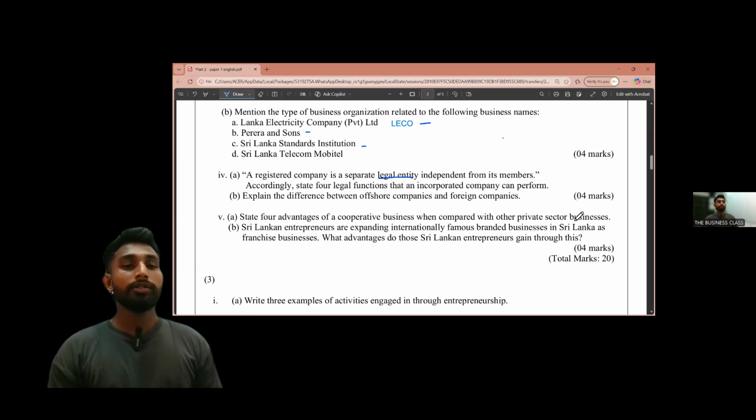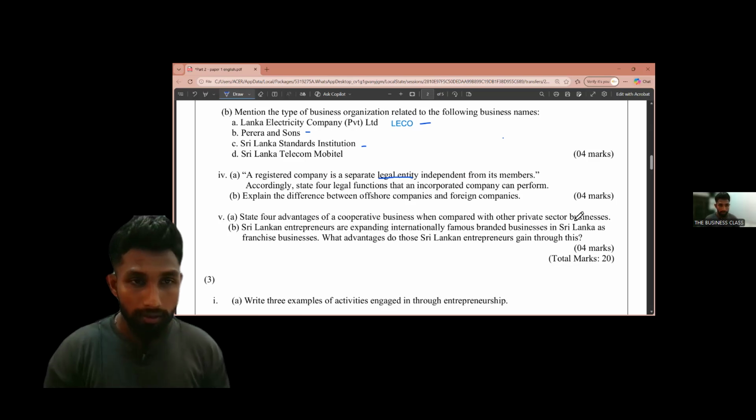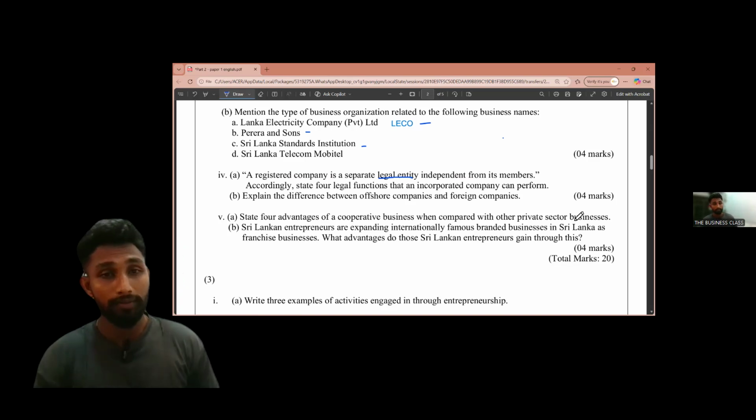We are moving to the next question. Explain the difference between offshore companies and foreign companies. There are some differences between offshore companies and foreign companies, so we are going to discuss these differences. Let's read the question again. Explain the difference between offshore companies and foreign companies.